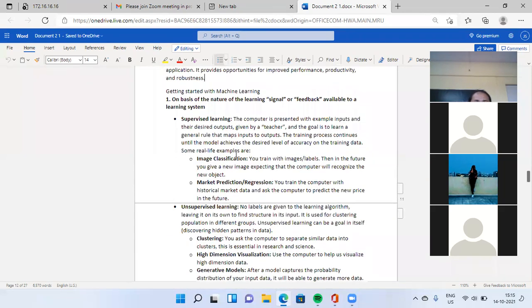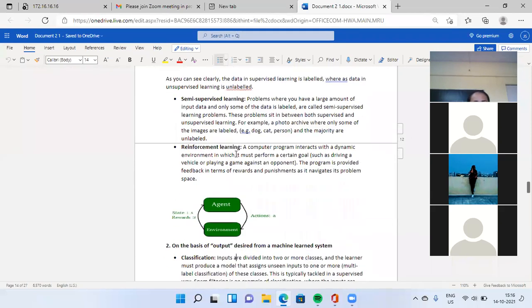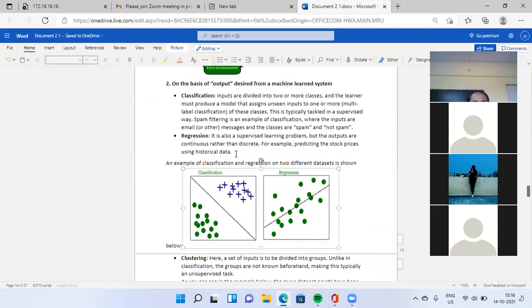These are on the basis of the nature of machine learning. When you start designing or creating your machine learning model, how do we start? First, on the basis of nature, you can start. Second, on the basis of the output desired from the machine learning system.